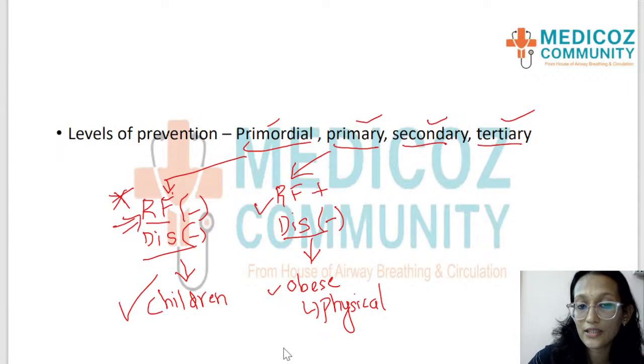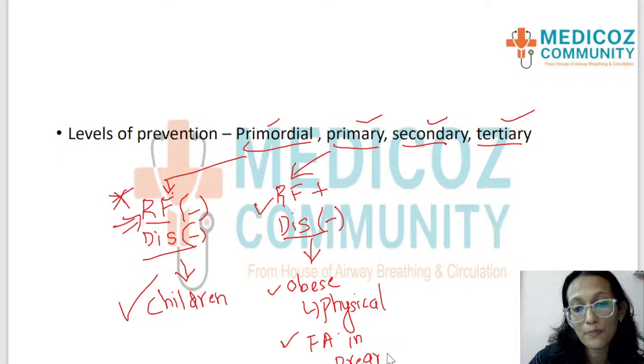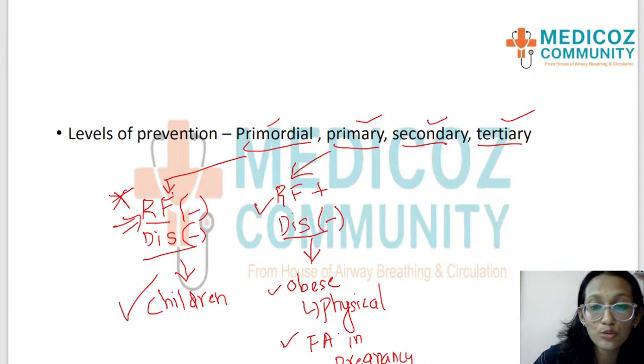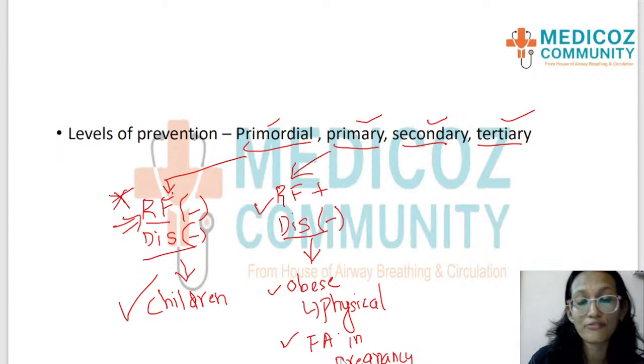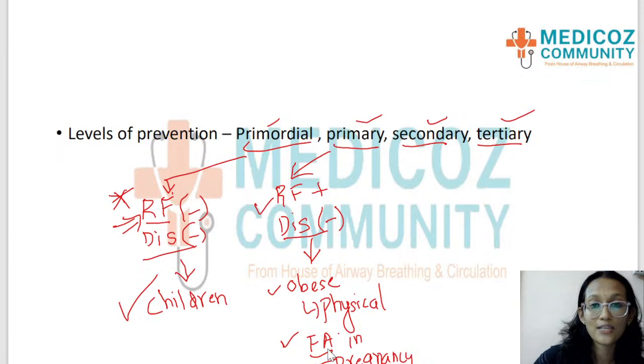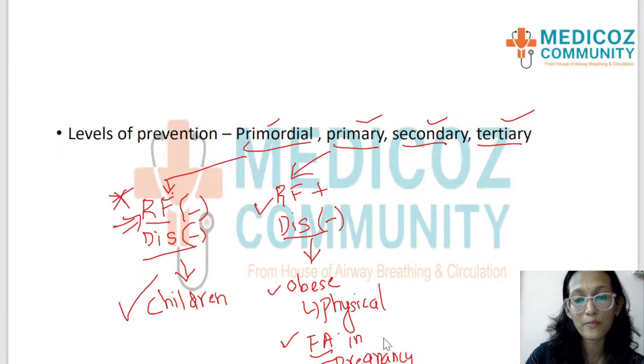Another example that I can give is folic acid in pregnancy. Okay, folic acid in pregnancy is a typical example of primary prevention, where you're trying to prevent neural tube defects. So there is a risk of developing neural tube defect, but when you're giving folic acid, it's called specific protection. You're giving folic acid as a protection to prevent the disease, which is neural tube defect. Okay, so that is again an example of primary prevention.